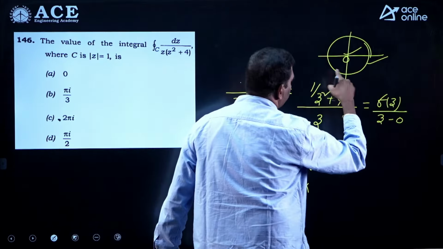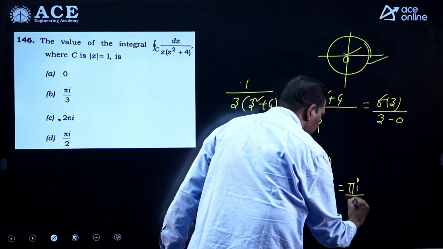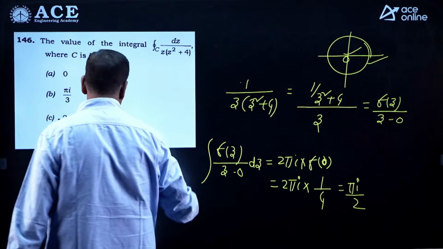What is f of 0? f of z is nothing but 1 by z square plus 4. So 1 by 4, pi i by 2 is the answer. Any option? Option D.